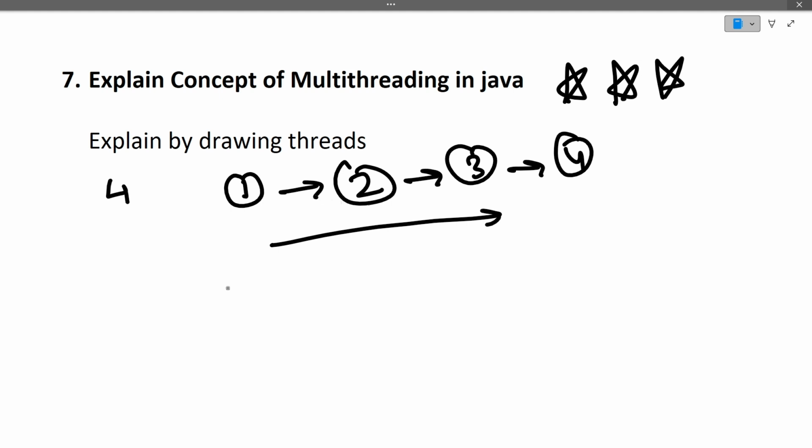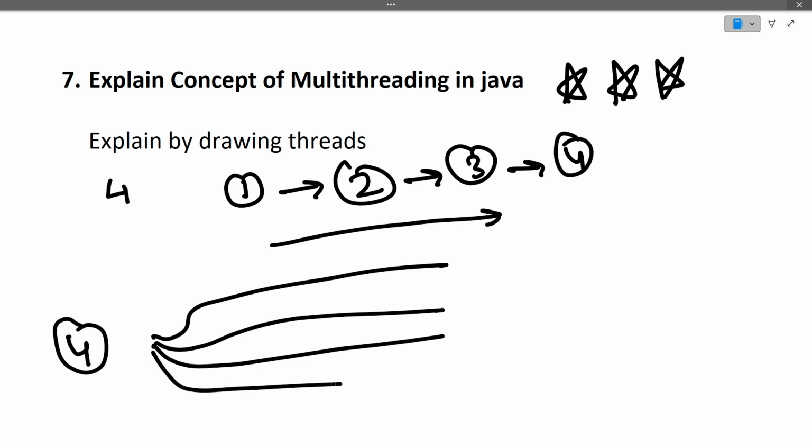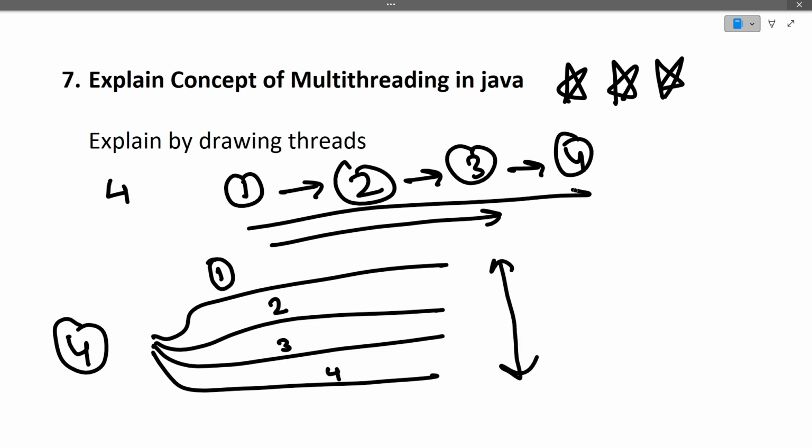But in multi-threading, what we do is, we have four processes here and we make different threads. So this is one thread, this is another thread, this is the third thread, and this is the fourth thread. We know that we have four processes, so we will give the first process to the first thread, the second process to the second thread, the third process to the third, and similarly the fourth process to the fourth thread. Now all these processes are getting handled parallelly, whereas in the previous case a particular order was being followed.